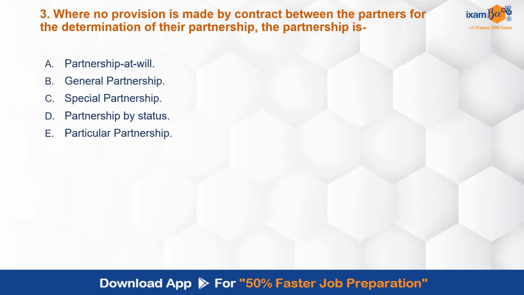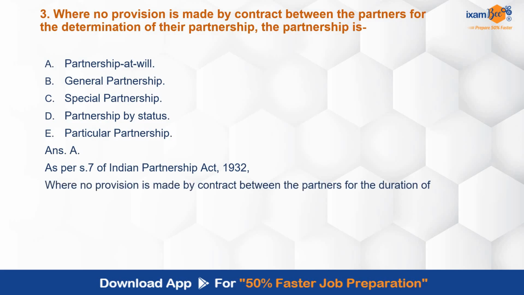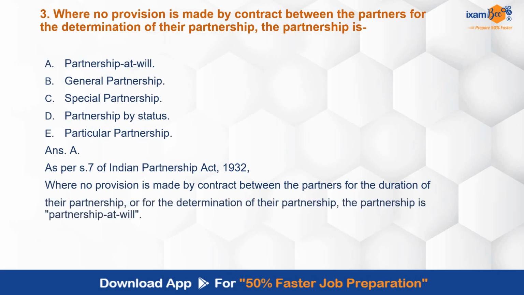Where no provision is made by contract between the partners for the determination of the partnership, is it partnership at will, general partnership, special partnership, partnership by status or particular? ये सारे partnership के types हैं. एक चीज मैं आपको यहाँ कहना चाहूंगी कि आप ये सारे types पढ़ के रखिए. सारे के सारे types के meanings आपको पता होनी चाहिए. Correct answer over here in this question is A, that is partnership at will. Important point है ये. Section 7 of the Indian Partnership Act 1932 deals with this. When there is no provision for the determination of partnership, then the partnership at will it is going to be. इसको partnership at will कहते हैं.